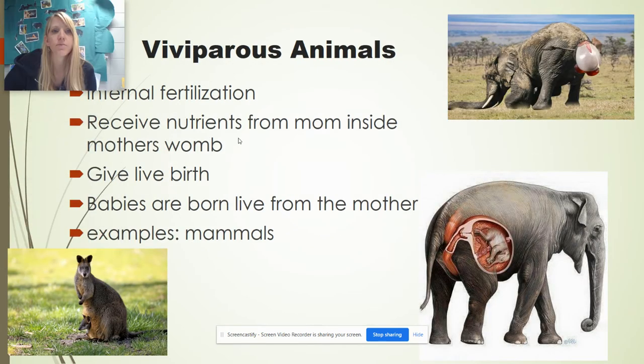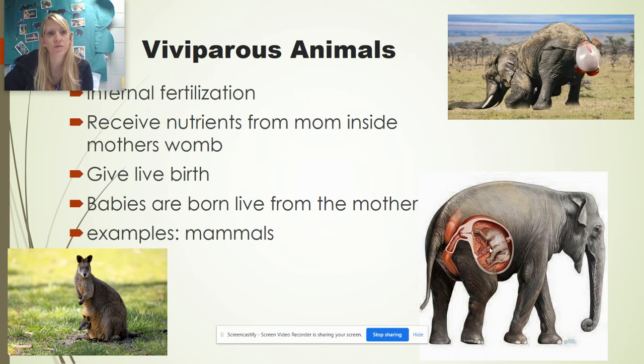Viviparous are animals that have internal fertilization, so they receive nutrients from the mom inside the mother's womb. So obviously then they have to give live birth because the mom is nourishing them from the womb, then they give live birth. So examples are mammals. Babies are born live from the mother.